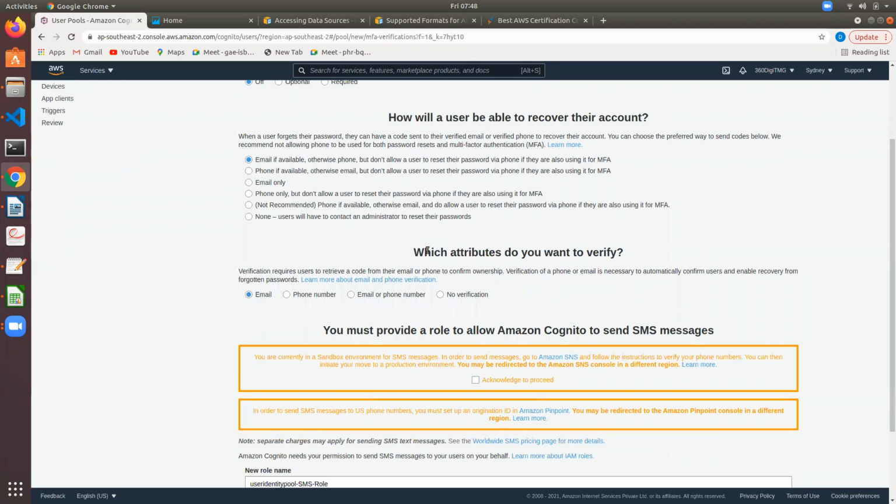How will we be able to recover their account? We are saving the information of registered users. Suppose the registered user has lost his credentials. Now he has to recover his account. How can he recover his account? Email, phone, or any other thing?